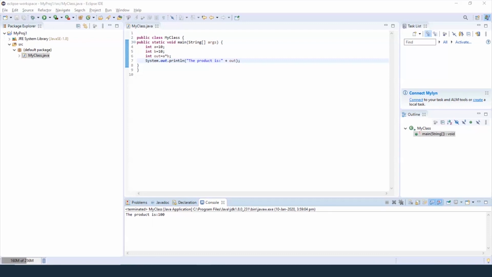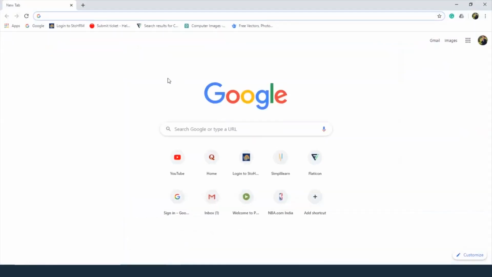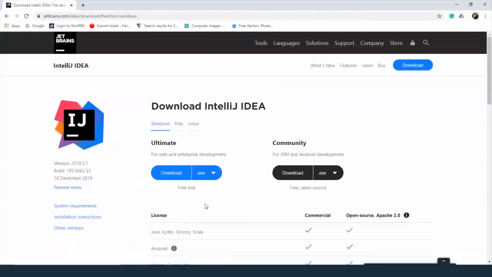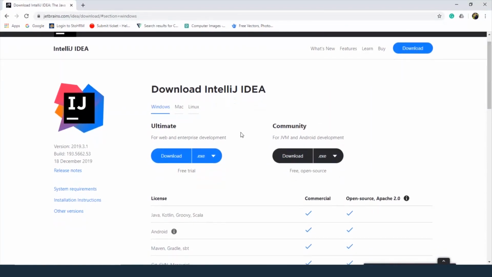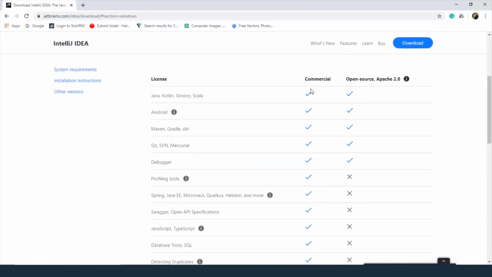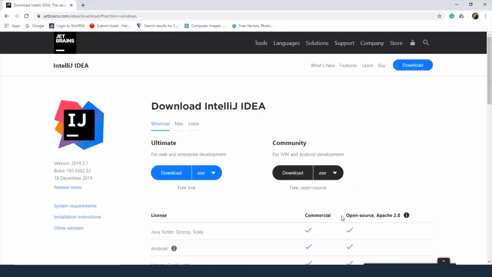So for that, again, we'll have to go back to Google so that we can download it. Search for IntelliJ download, go to this link here. So here you can see that we have two options, the Ultimate Edition and the Community version. Now here the Ultimate version has way more options, as you can see here, but it's a paid version and only has a free trial. Now the Community version is free, so that's what we're going to take. So we'll click on download here.